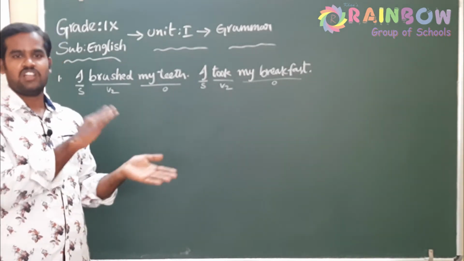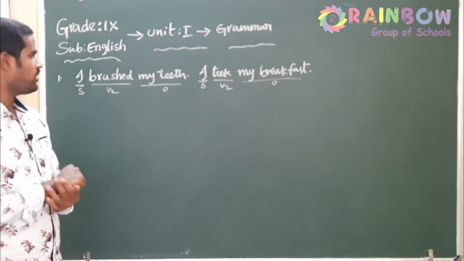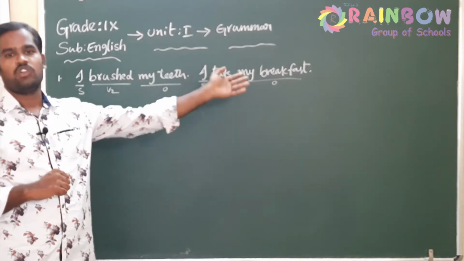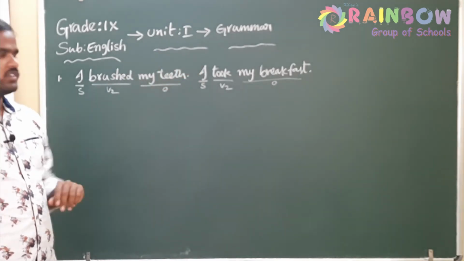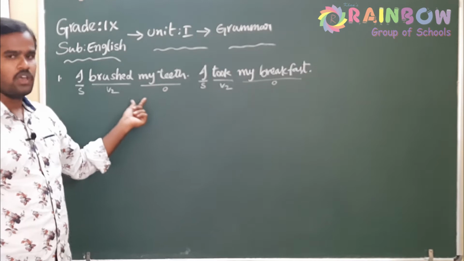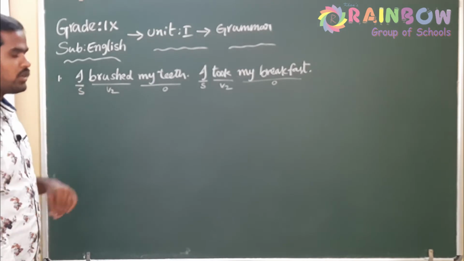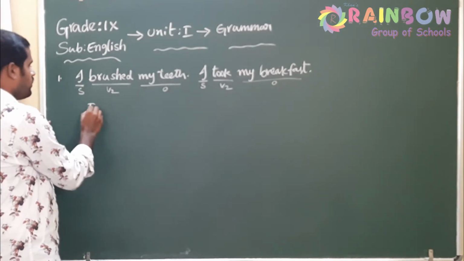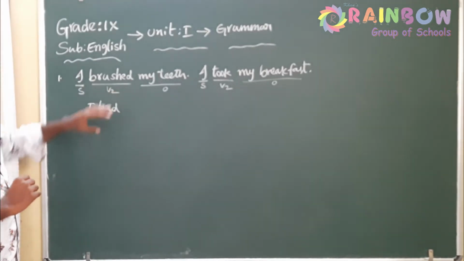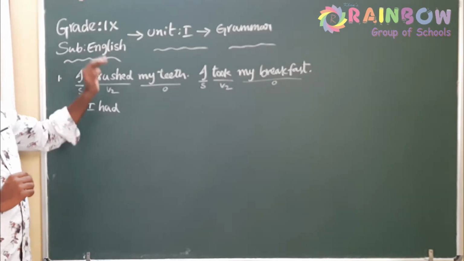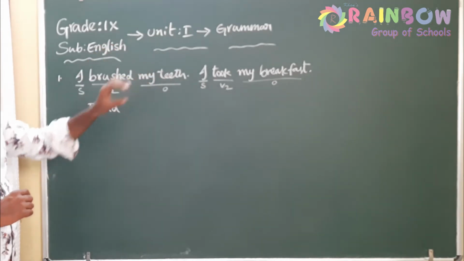Is there anyone who does contrary to that? No, nobody does like that. Everybody will do brushing first and then take breakfast. So easily we can predict which action happened first. Brushing teeth happened before taking the breakfast. So this is the earlier action now. So what do you need to do? You have to combine using after now. So convert the earlier action into past perfect. This was our second step. I already identified this is the earlier action because brushing is first and taking breakfast is next. So this was completed first and this is the earlier action.